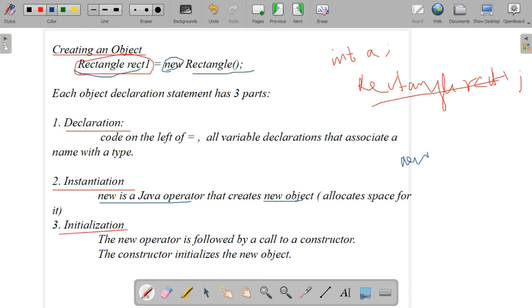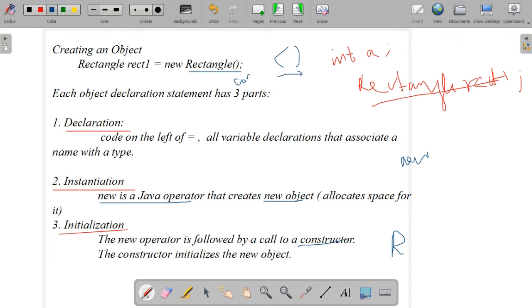Then the third one is known as initialization. Initialization means this part: the new operator is followed by a call to a constructor. So what is a constructor? A constructor is a method. Here, Rectangle() is the constructor.